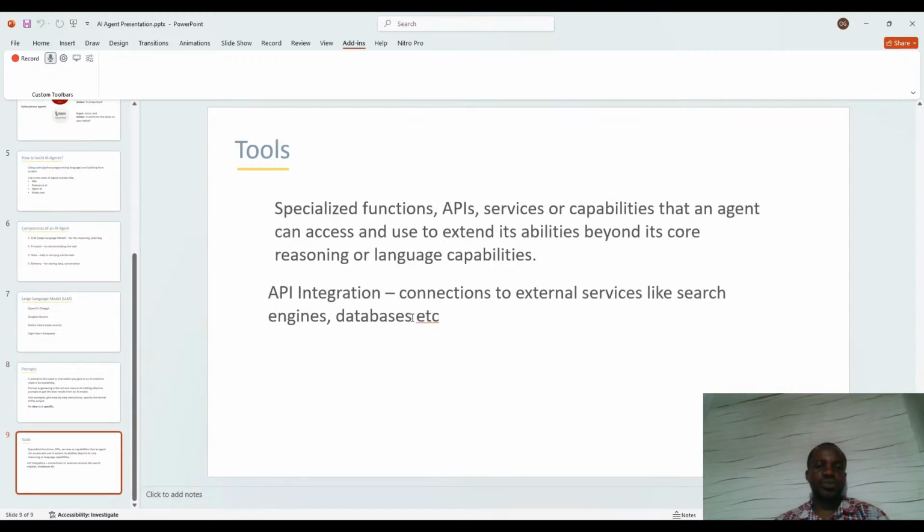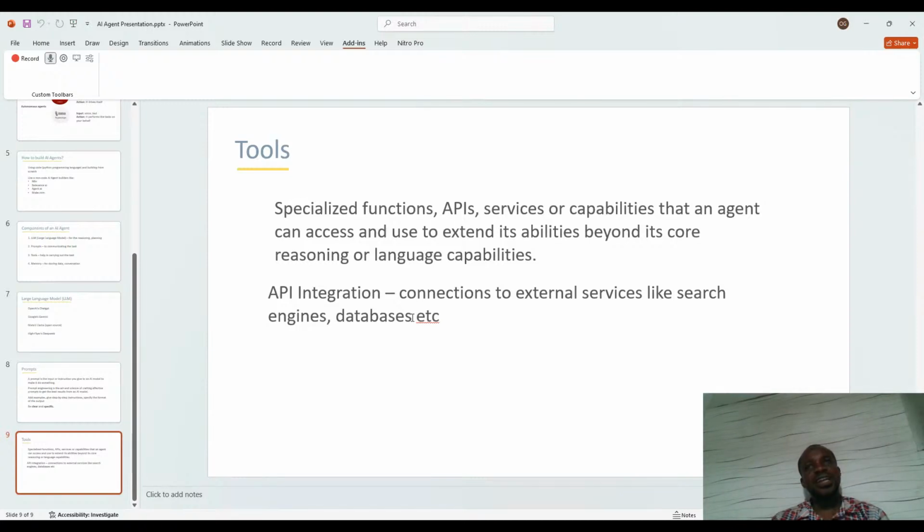Now, let's move over to tools. Tools are specialized functions, APIs, services, or capabilities that an agent can access and use to extend its ability beyond its core reasoning and language capability. For instance, let's say I want to search the web. I'm just giving it as an example. ChatGPT cannot do it by itself. Although now they've added searching of the web, to an extent it might not do it the way you want. Here you are creating the AI agent yourself.